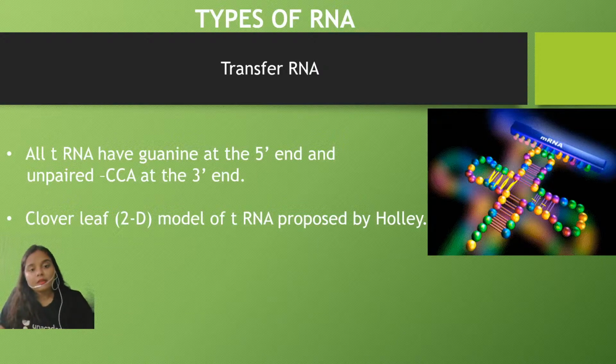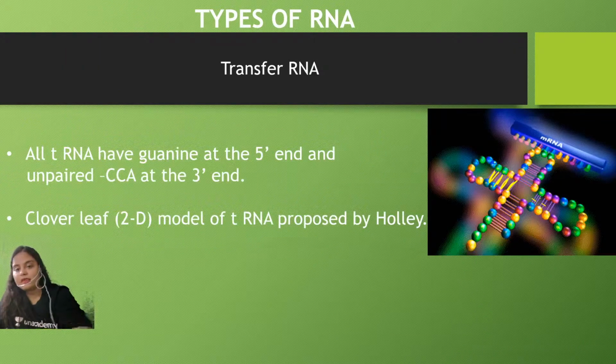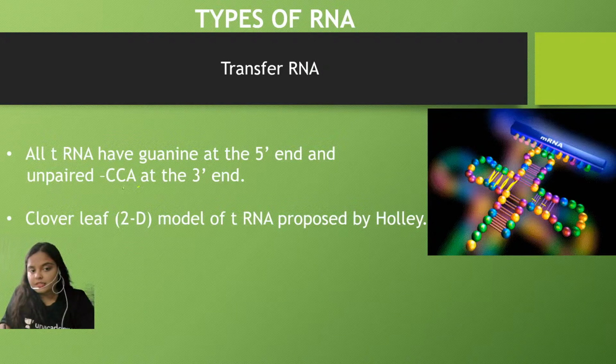Now see what happens at the 5 prime end. This is the 5 prime end, and a repetitive sequence of guanine nitrogen base is present. Then at the 3 prime end, the sequence ACC is present. So at the 5 prime end, guanine is repeatedly present, and at the 3 prime end, ACC is present.